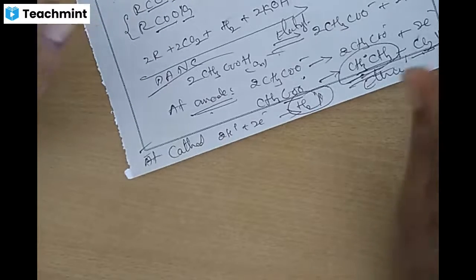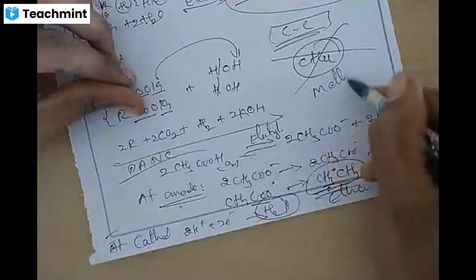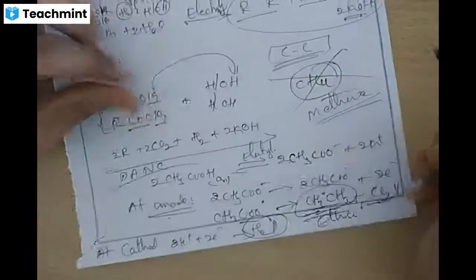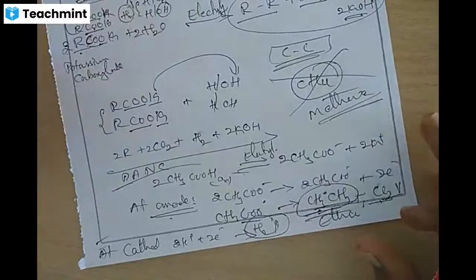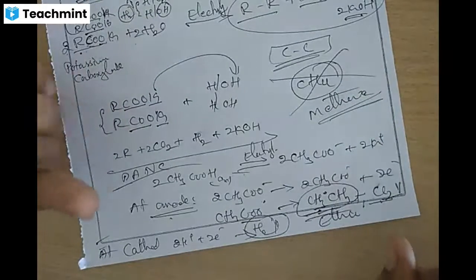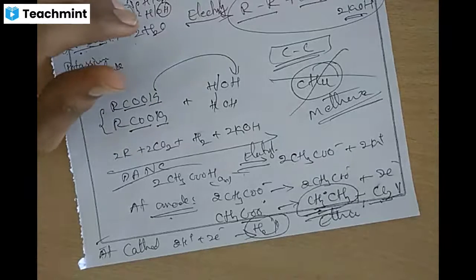Are you getting? So in this process, we cannot prepare methane because a minimum of 2 carbon is required. Are you getting? These are the important methods of preparation of hydrocarbons, alkanes.